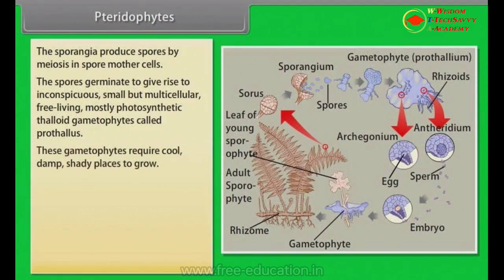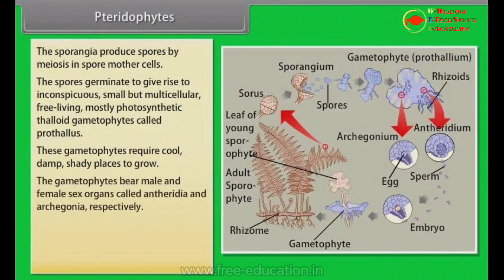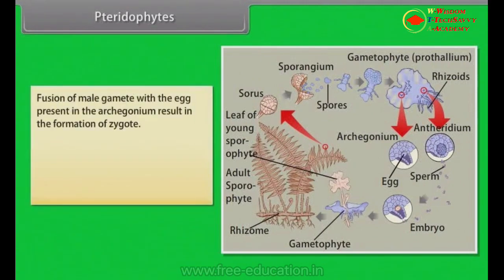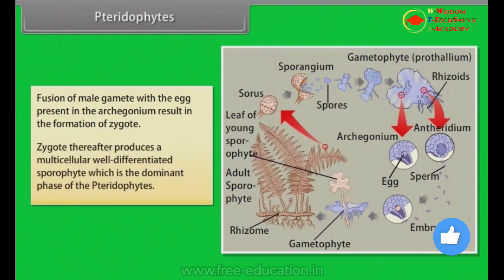These gametophytes require cool, damp, shady places to grow. The gametophytes bear male and female sex organs called antheridia and archegonia, respectively. Water is required for transfer of antherozoids. The male gametes are released from the antheridia to the mouth of the archegonium. Fusion of the male gamete with the egg present in the archegonium results in the formation of the zygote. The zygote thereafter produces a multicellular well-differentiated sporophyte, which is the dominant phase of the Pteridophytes.